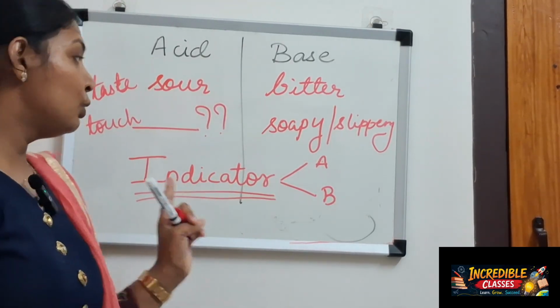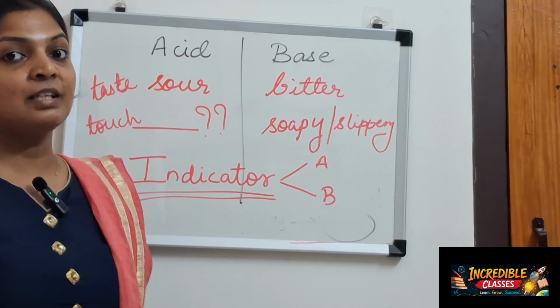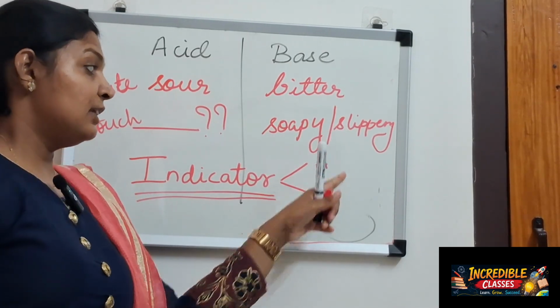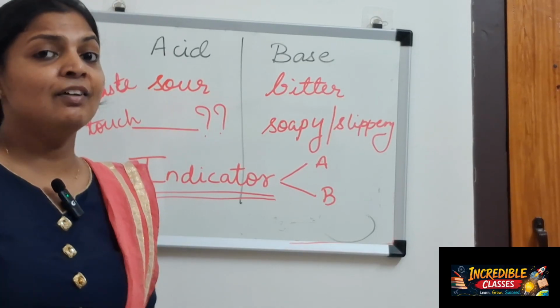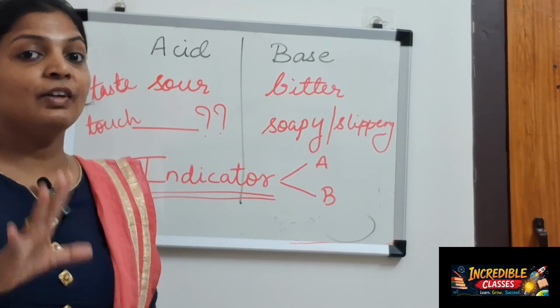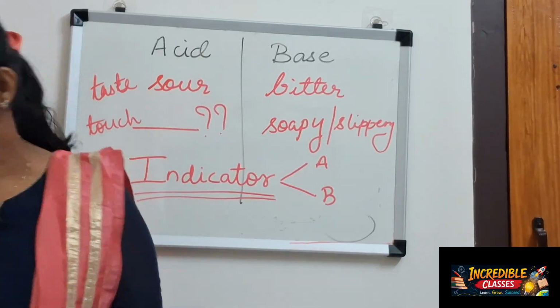It has a role to differentiate whether the given substance or liquid is an acid or a base. How? For that we have certain kinds of indicators. So let's understand what these indicators are.